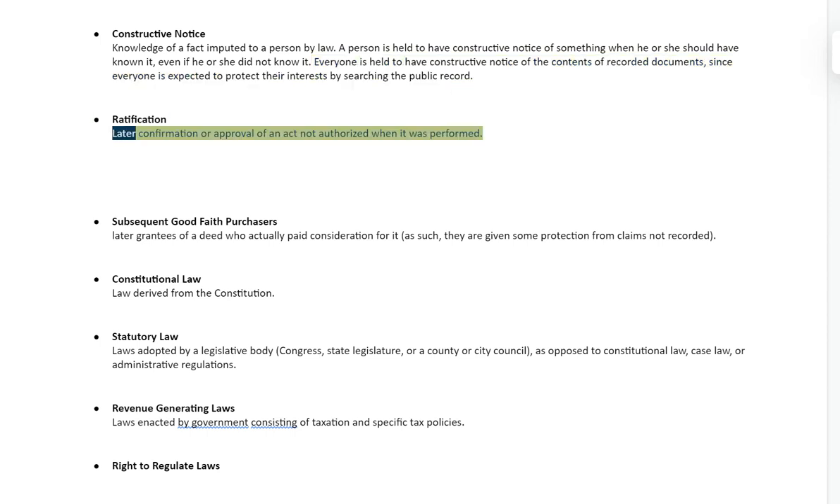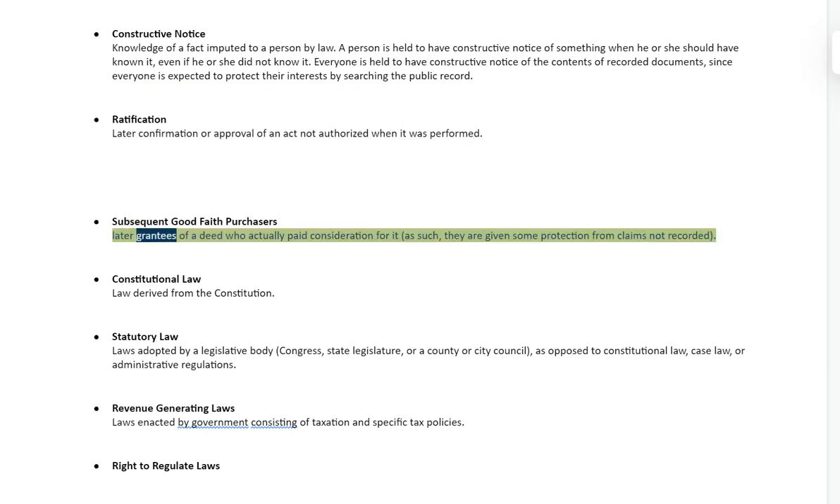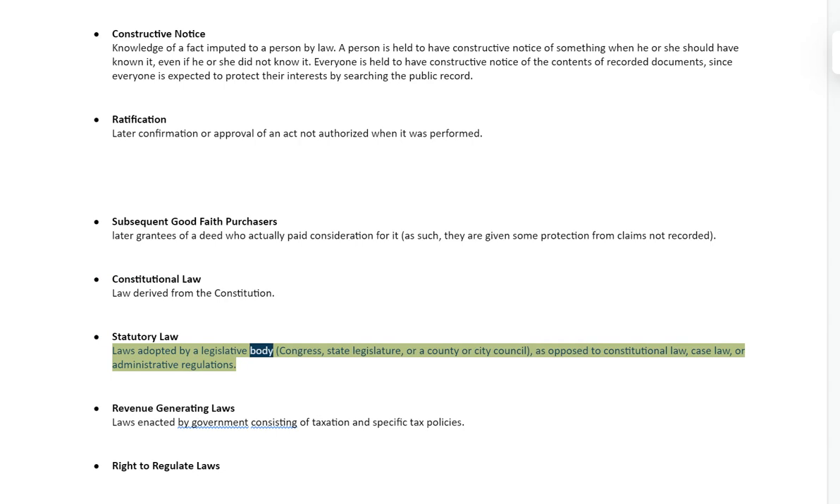Ratification. Later confirmation or approval of an act not authorized when it was performed. Subsequent good faith purchasers. Later grantees of a deed who actually paid consideration for it. As such, they are given some protection from claims not recorded. Constitutional law. Law derived from the Constitution. Statutory law. Laws adopted by a legislative body, Congress, state legislature, or a county or city council, as opposed to constitutional law, case law, or administrative regulations.